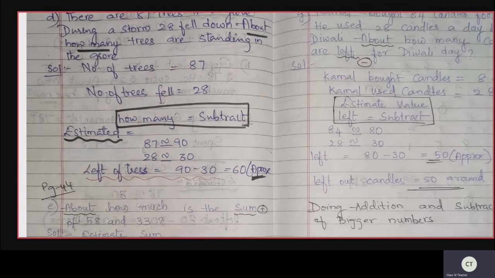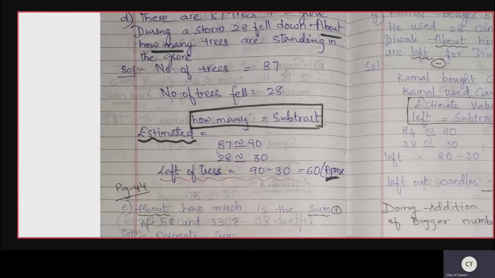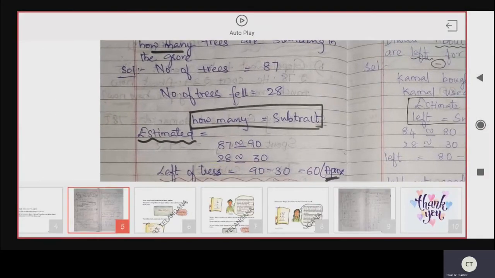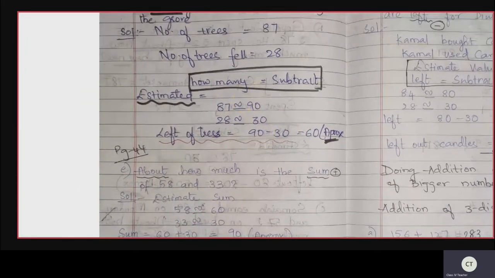Then 28. The number of trees that fell is 28. So 28 lies between 20 and 30, and in the ones place we have 8. 8 is greater than 5, yes or no? So we round off to the greater side. Here the greater side is 30.